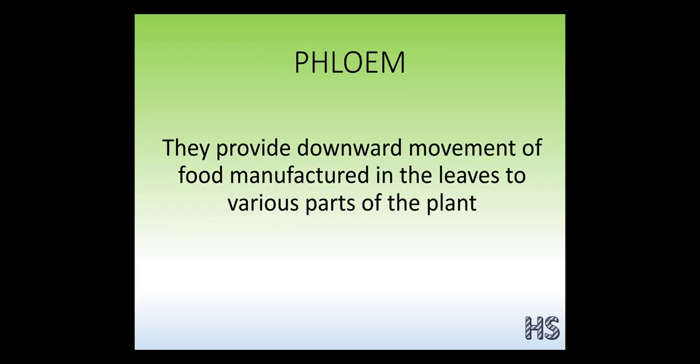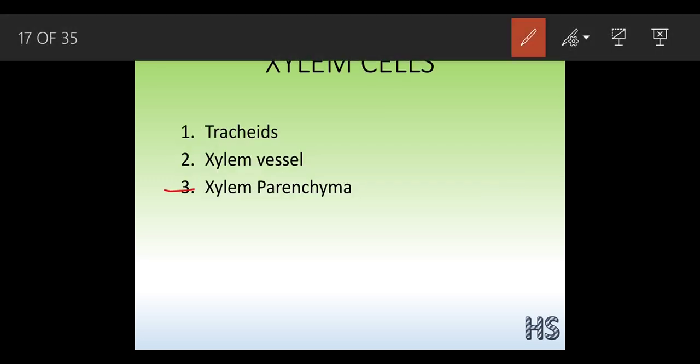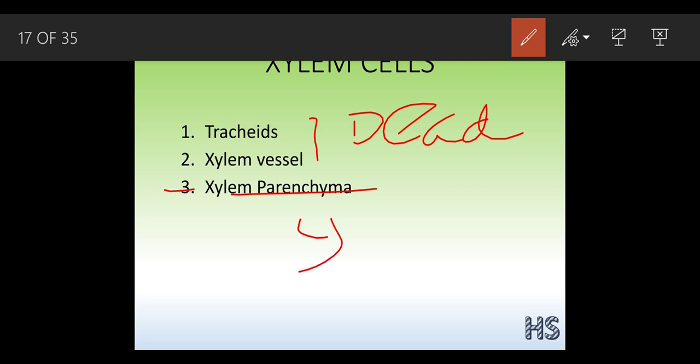Now we are going to discuss the third part, the xylem parenchyma. Xylem parenchyma is made of living cells. The above two were dead because their function was conduction. You have already heard about parenchyma in the supporting system, and you are going to hear this word now also.